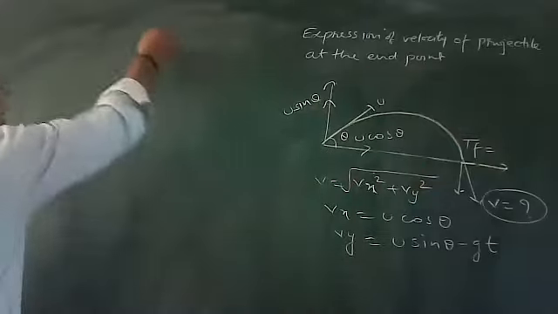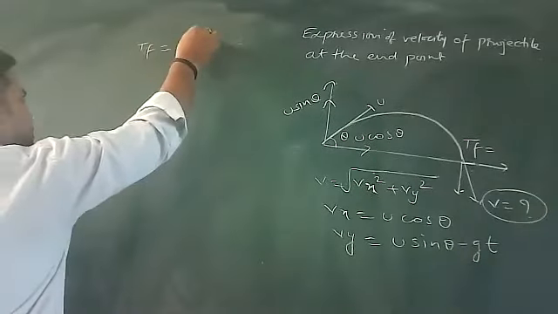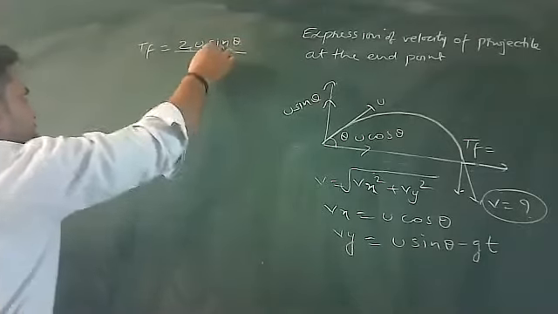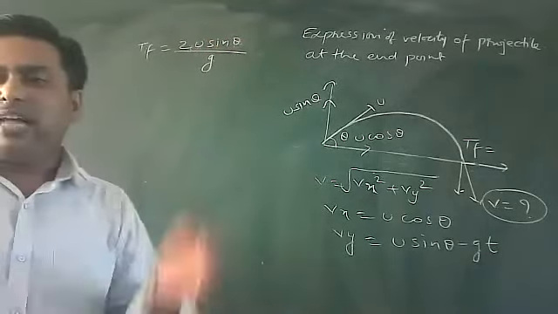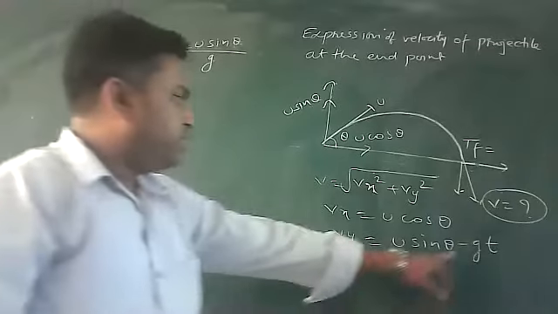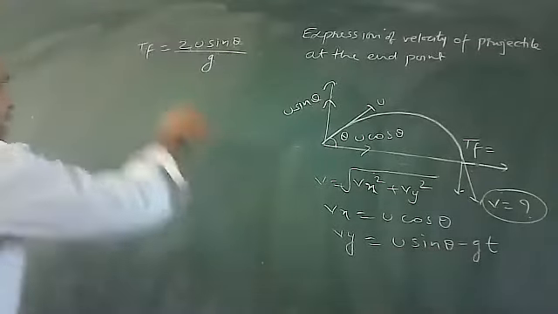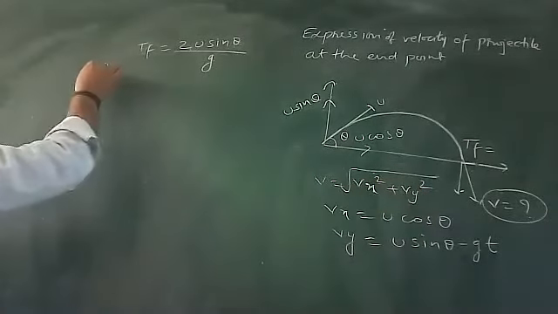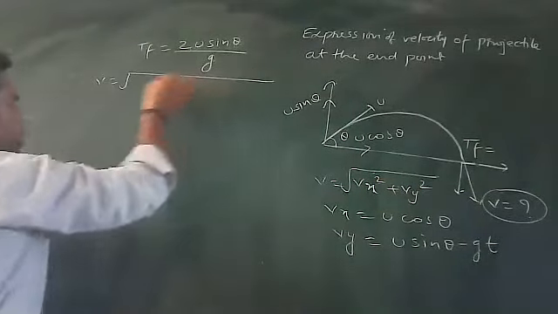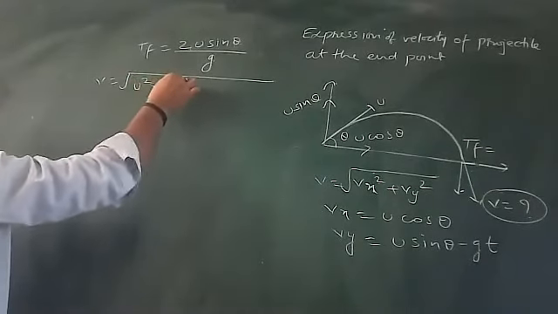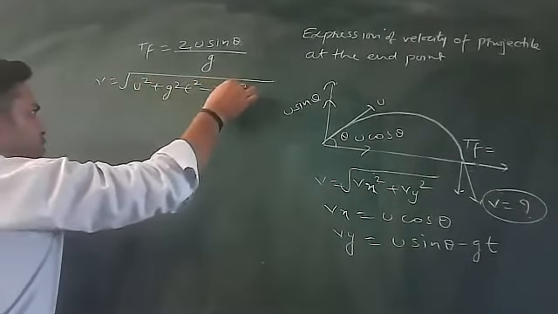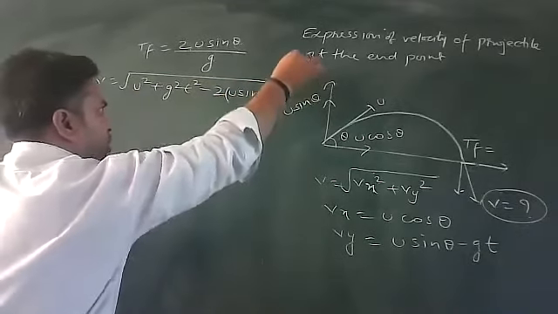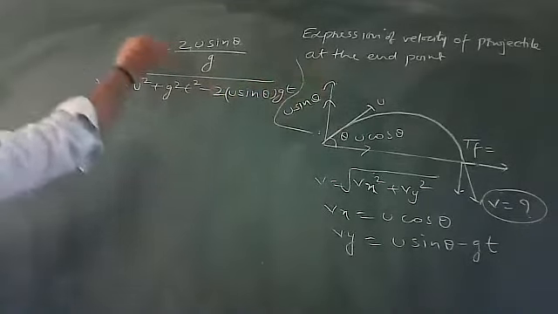And what is the expression for time of flight that we have derived? The time of flight is equal to 2u sin theta divided by g. We have derived this expression. I can place this value here. Now, when these are added, I have developed the expression. What was my expression? U square plus g square t square minus 2u sin theta gt. That was the expression which I had already developed.